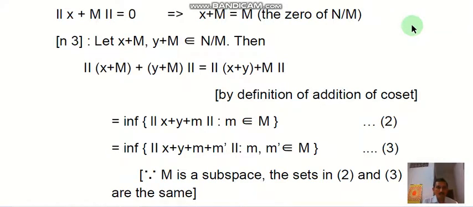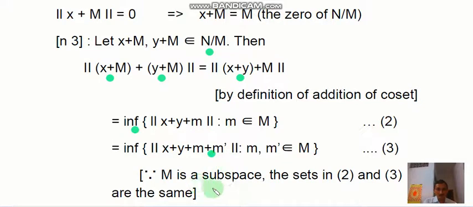Now we see the third condition. Let x + M and y + M belong to N/M. Then the norm of (x + M) + (y + M) equals the norm of (x + y) + M by the definition of addition of cosets, and by definition of the norm this is the infimum of the norm of x + y + m where m belongs to M. Here we can add an element m dash, because m and m dash belong to M, so we can write this as the norm of x + y + m dash. Here we have replaced m by m + m dash.